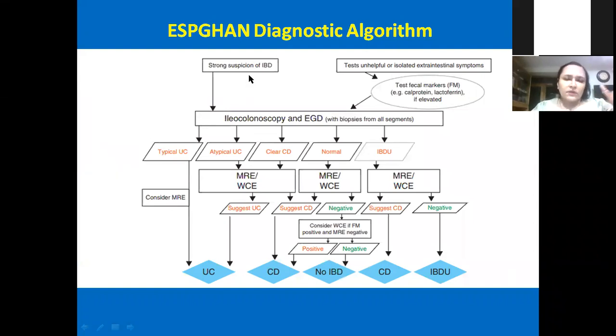And when there is suspicion, they always do ileocolonoscopy and upper GI endoscopy, and proceed accordingly. And all the time you can see that MRE has been done to see the small bowel. And whenever there is a suggestion, with the histopathology you can conclude. And if you have typical colitis-like features in the colon, but you have inflammation in the upper tract as well, and the disease behavior you cannot really define, then we say it is IBDU. Many of these IBDU ultimately evolve as Crohn's disease. So that is what we have found in our studies.